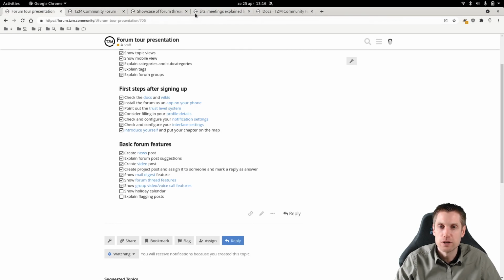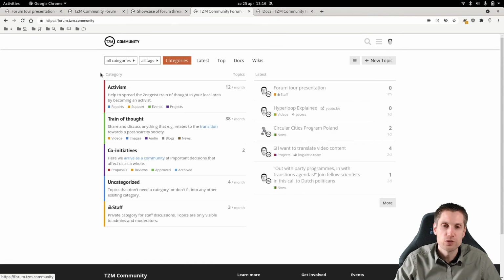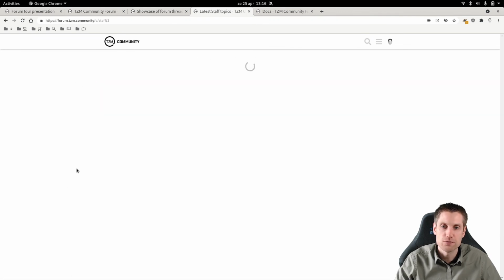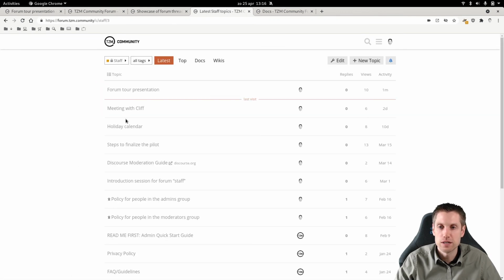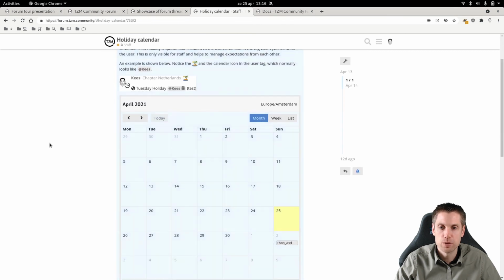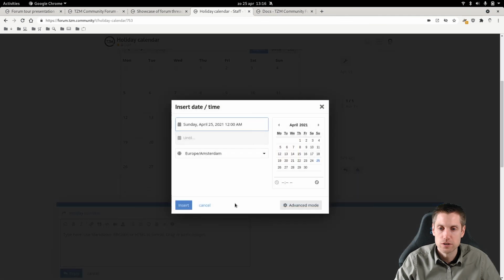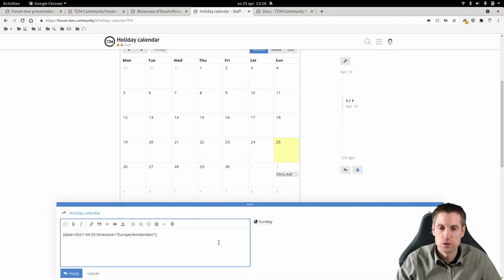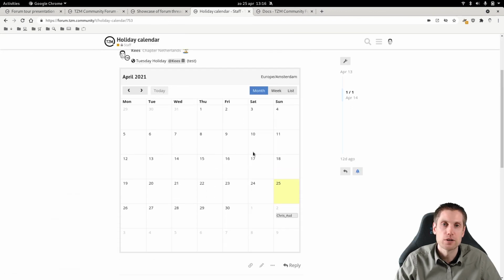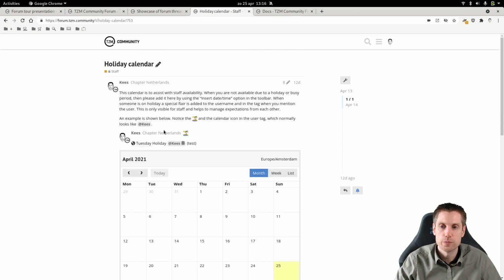Then we also have a holiday calendar. It's actually only in use now for the staff. So let's say you go on holiday, then you can leave a reply here with your date and where you go on holiday, so today for example. And when you leave that reply, it will automatically create a calendar event here and will update your user profile to this. So you have an island here, which I don't have here. This is just the example.